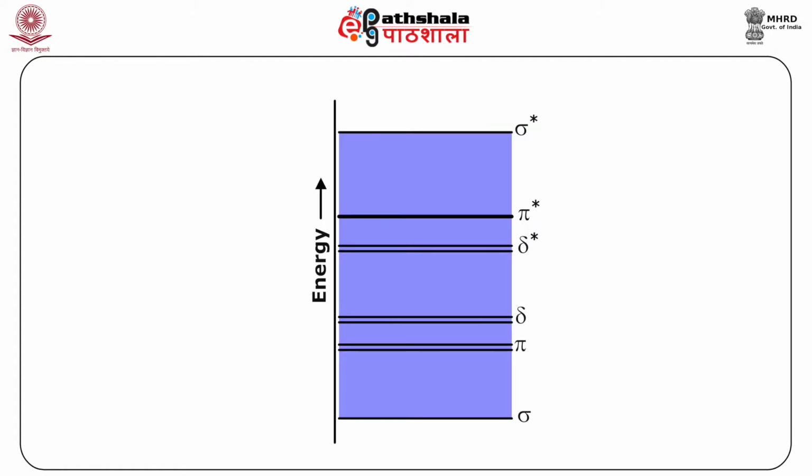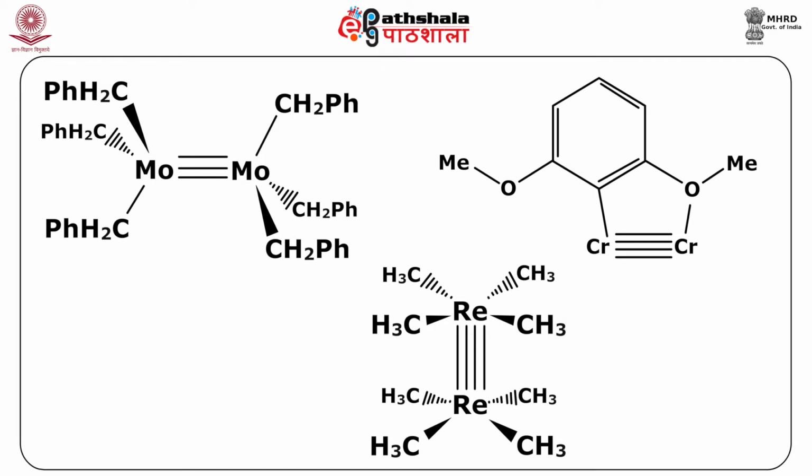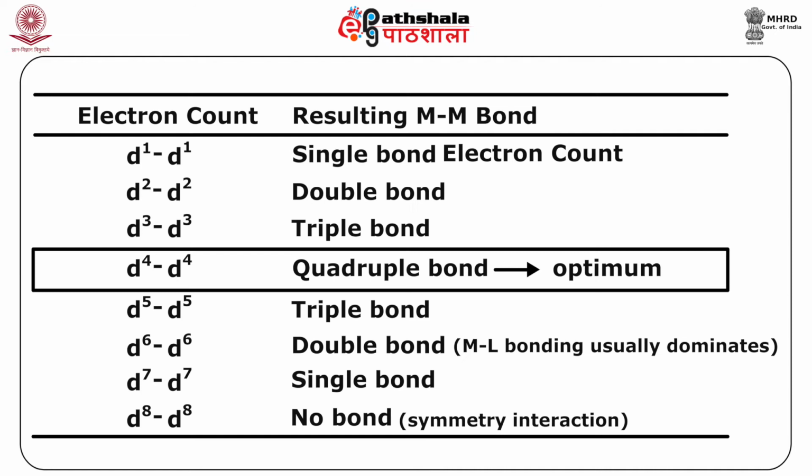The energy diagram shown here points towards the possibility of a quintuple bond, which could result when all the bonding orbitals are occupied to give an electronic configuration of sigma 2 pi 4 delta 4. Examples of multiple bonds containing metal clusters are as follows. The table shown is based on the criteria for cluster formation. As the number of electrons increases, the possibility of formation of a higher number of bonds between the two metal atoms increases.